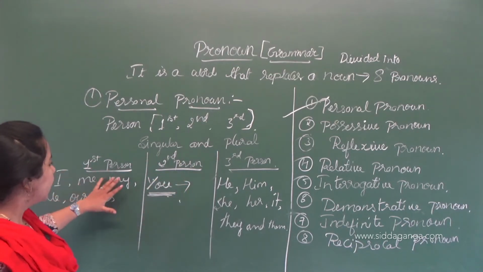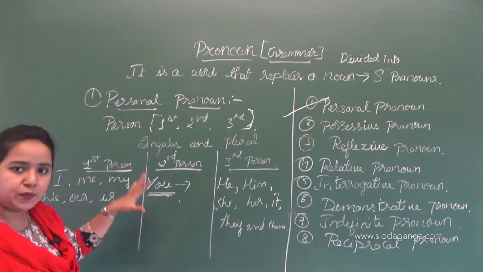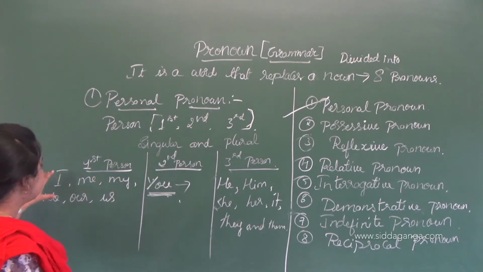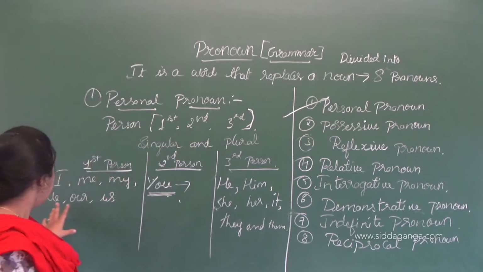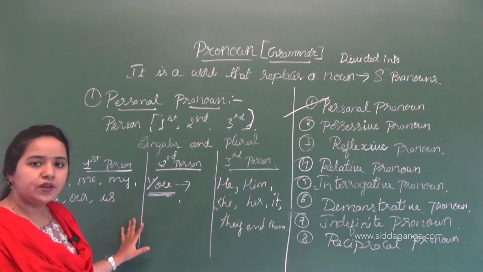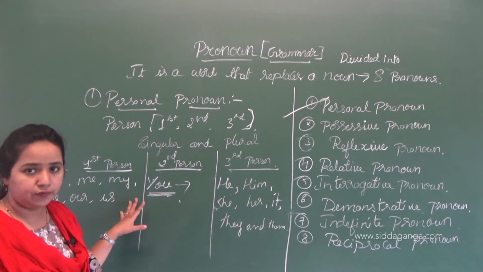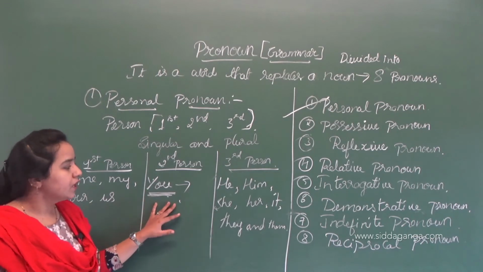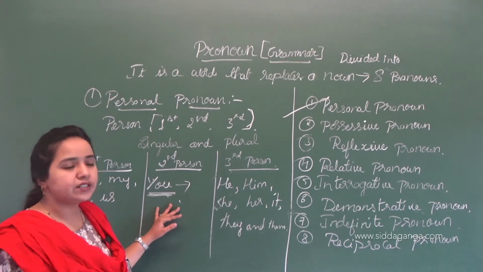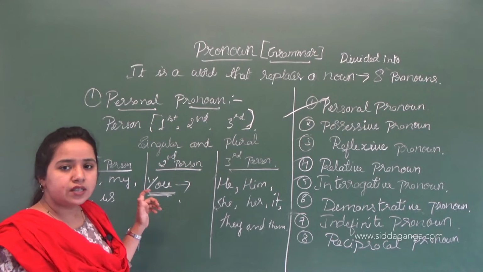For example, if the subject is in the first person, like I, me, my, we, our, us, those words are called first person pronouns. Then the second person is only related to you, that is called second person.